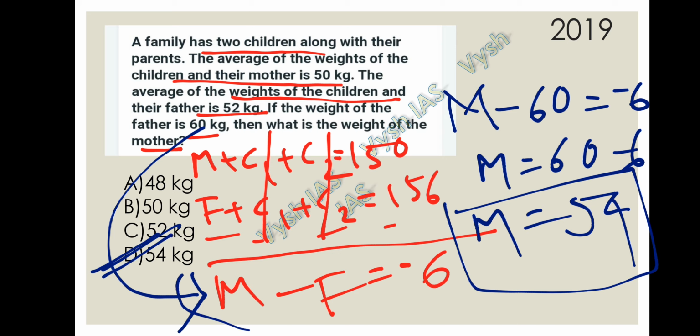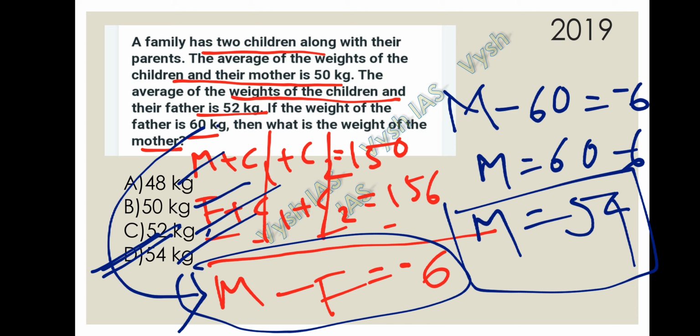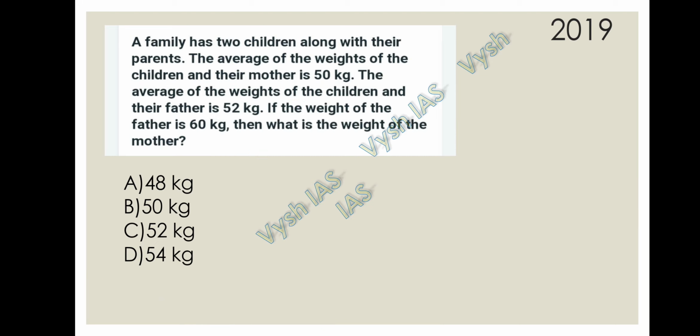So when you get this kind of equations, you can just check 60 minus 48, 60 minus 50, 60 minus 52, 60 minus 54. The difference is 6. Option is D. You can do the option verification also. It will be a very easy task. Without using pen, by just seeing the options, you can tick the option. It will save your time relatively.